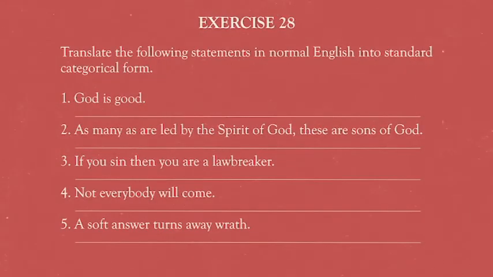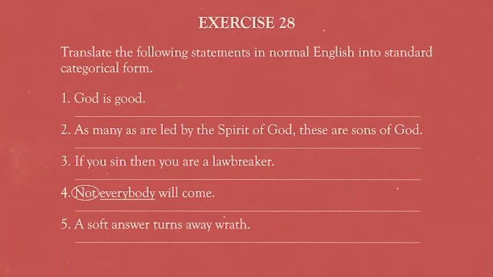Now, in exercise 28, you're going to be just translating individual statements. So use the same sort of rules that we've considered in this lesson. Take a look at number 4. "Not everybody will come." There's a couple different things that you have to do here. You have to recognize that everybody is a universal type statement, something like all people. But then that not in front of it will go to the contradiction of it. And so that will be some people are not, or some people will not be. Proceed with translation in that way.